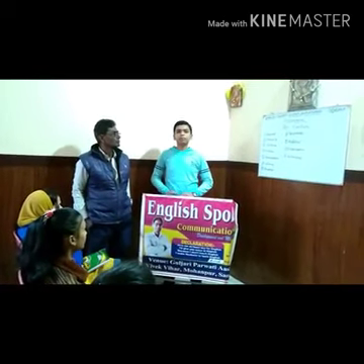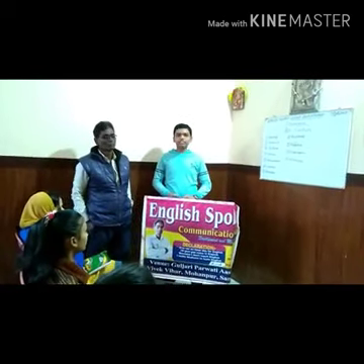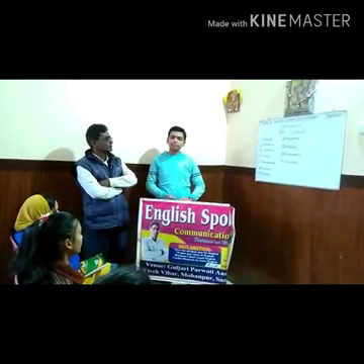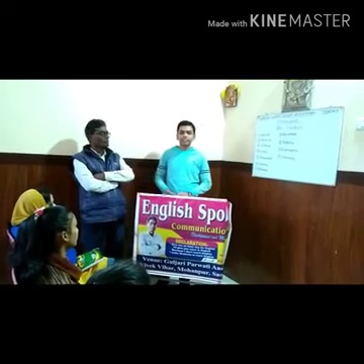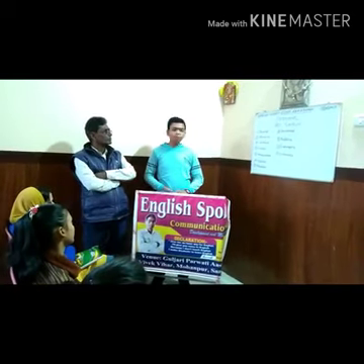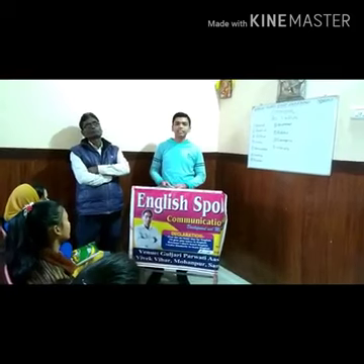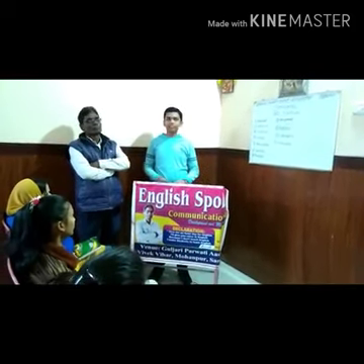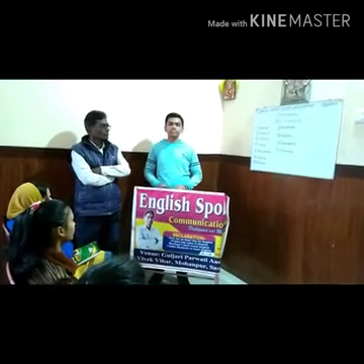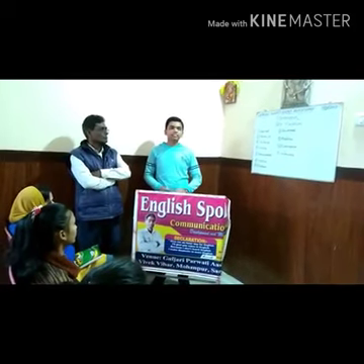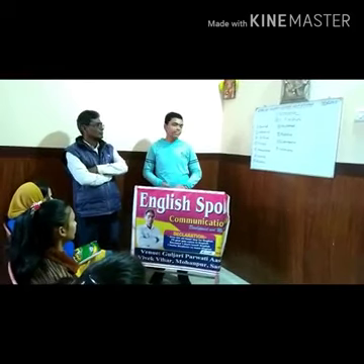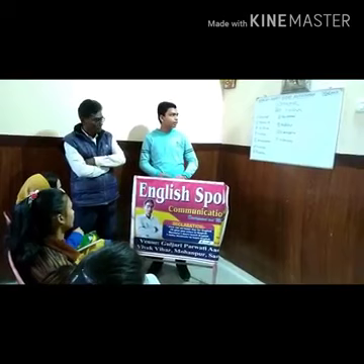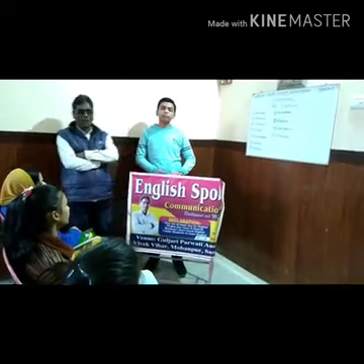Eighth one is the reciprocal pronoun. Pronoun which is used to show the mutual relation with object is called the reciprocal pronoun. Examples of the reciprocal pronoun are each other, one another, etc. If we want to use it in a sentence, we say they love each other. In this sentence, each other is used as the reciprocal pronoun.